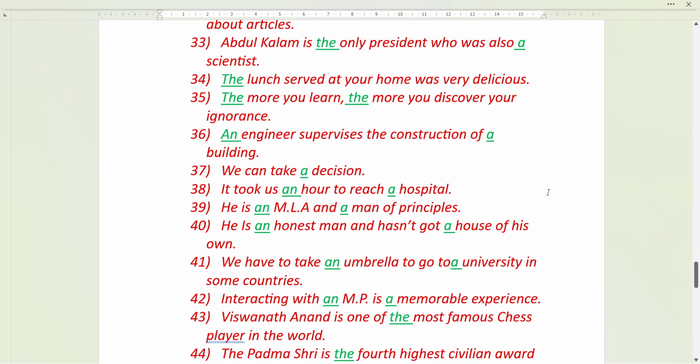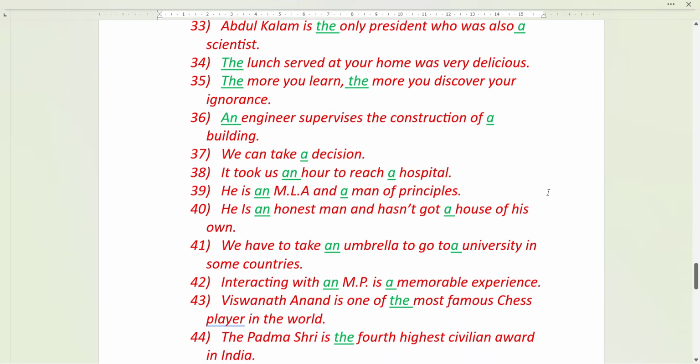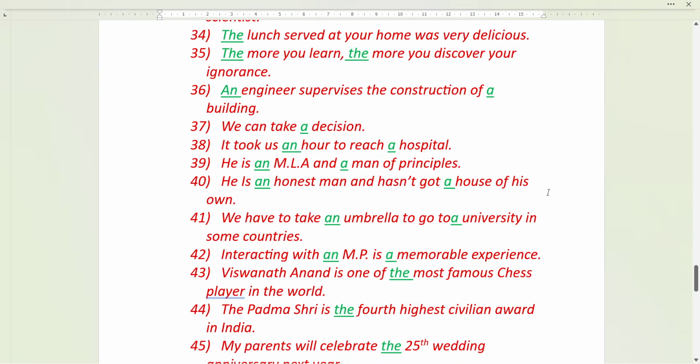The lunch, I told you already. Names of meals: the lunch, the breakfast, the dinner, the supper. Okay, the is used before the names of food times. The lunch served at your home was very delicious. The more you learn, the more you discover your ignorance. So already I told you this is like a quotation, so there you use the.